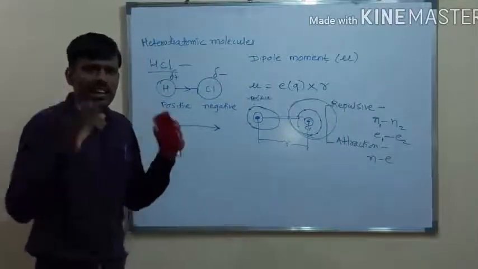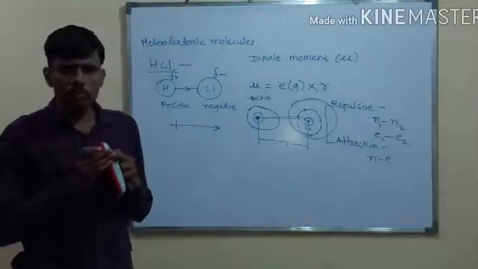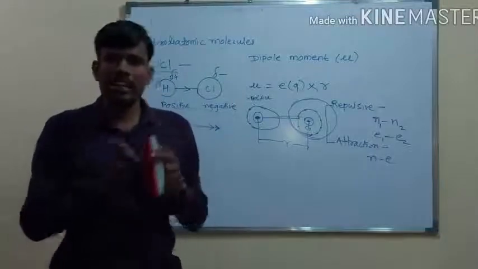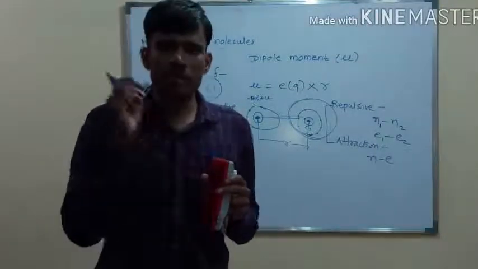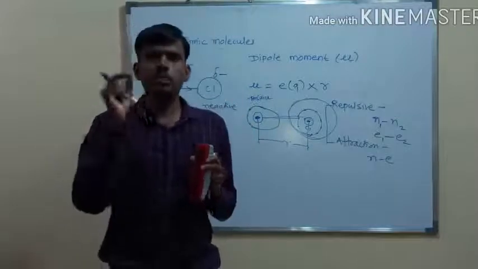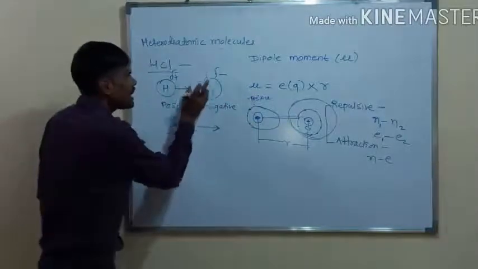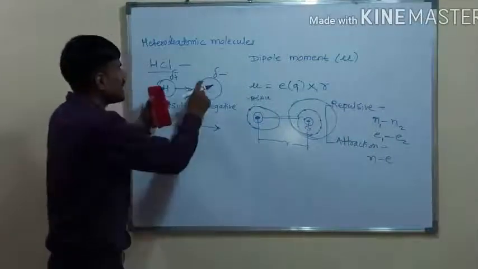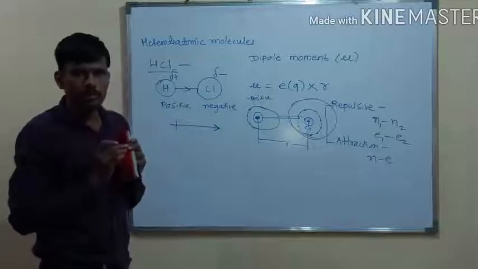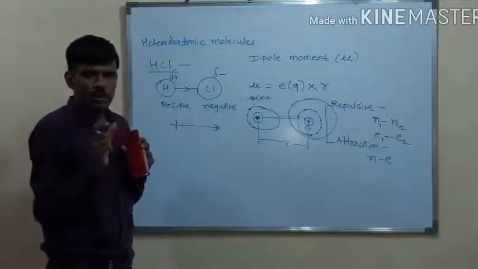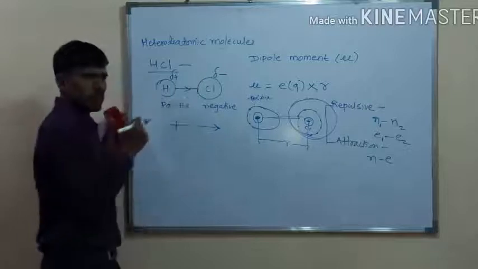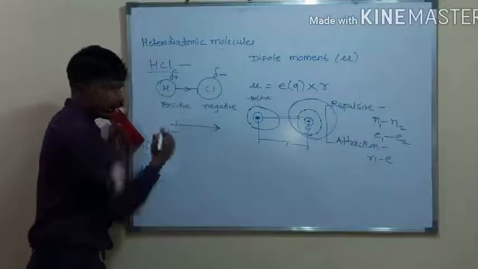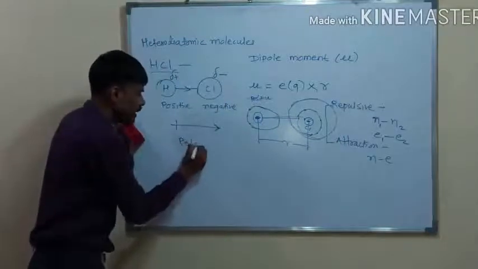You can consider any kind of heterodiatomic molecule. There is a charge separation, and if there is a charge separation present in the molecule, these molecules generate a partial positive and partial negative charge. That is the generation of a dipole in the molecule, and the formation of a dipole generates polarity in the molecule. That's why these molecules are polar in nature.